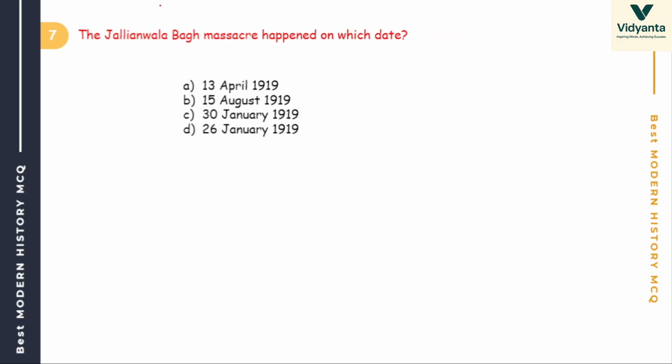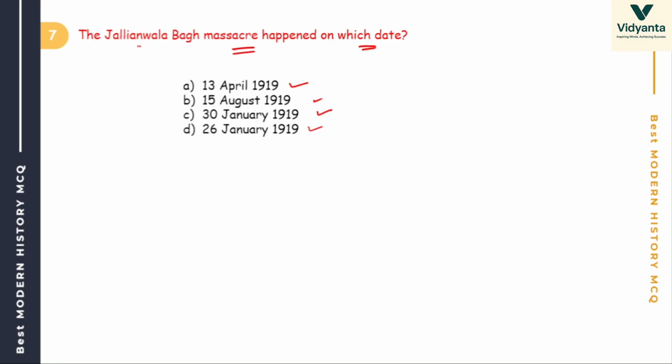Then, the Jallianwala massacre happened on which date? The options are 13 April 1919, 15 August, 30 January, 26 January. General Dyer ordered firing on a peaceful gathering at Jallianwala Bagh in Amritsar.